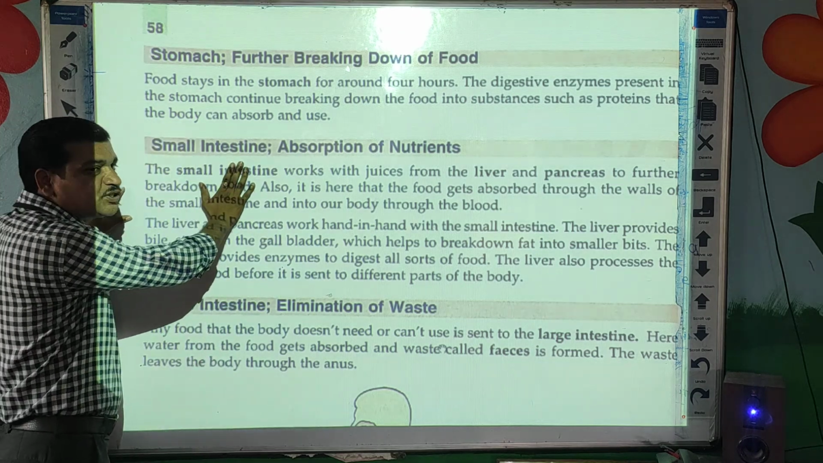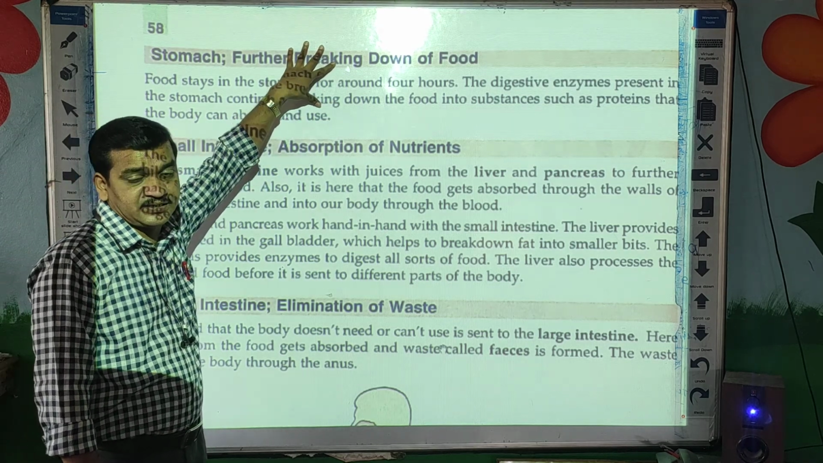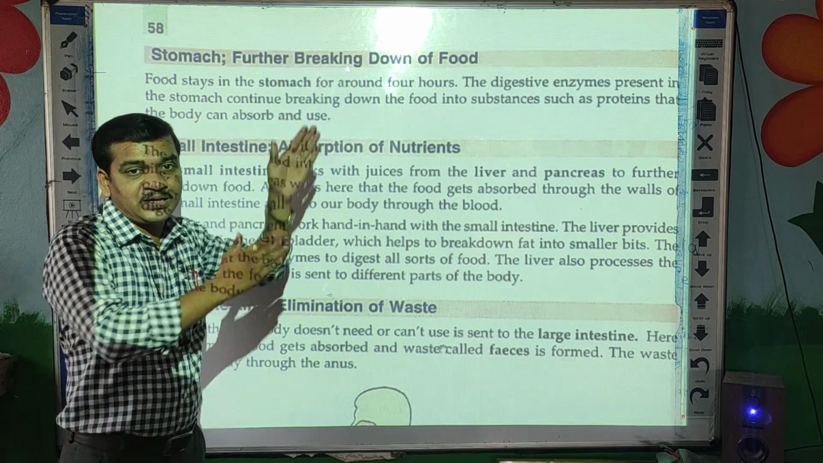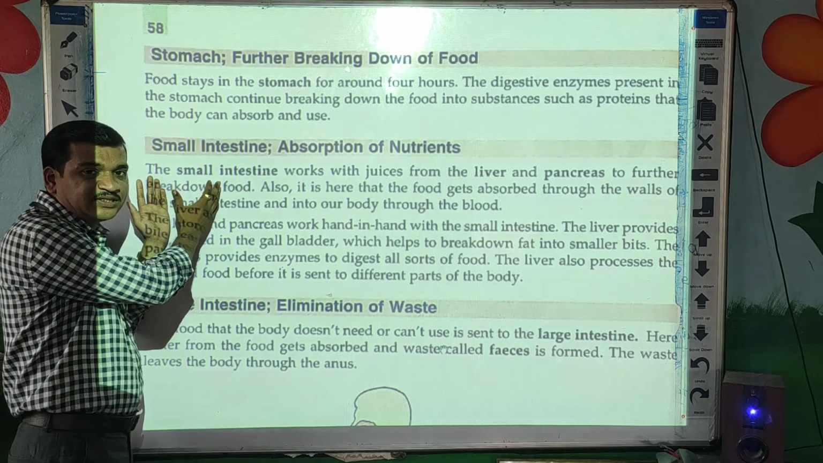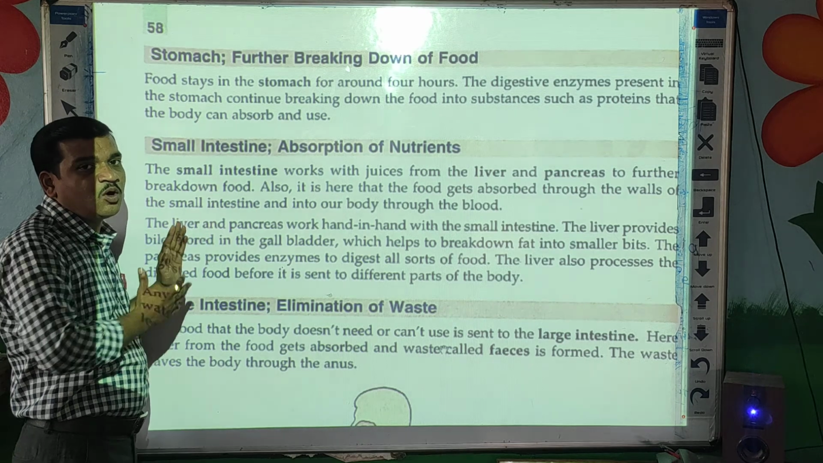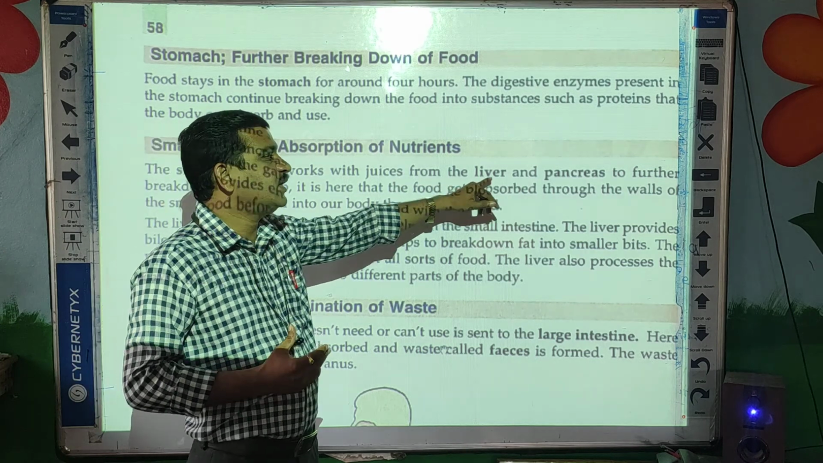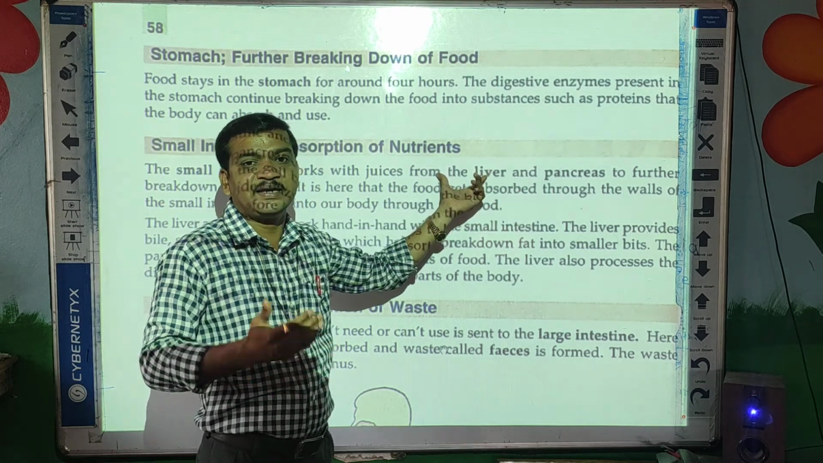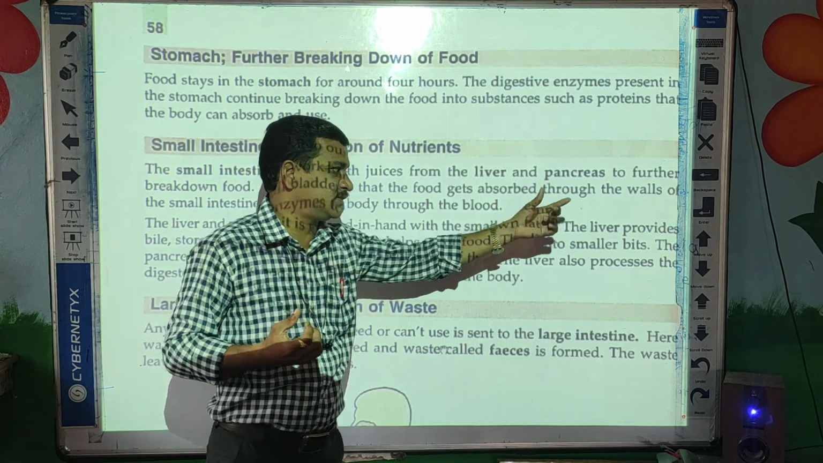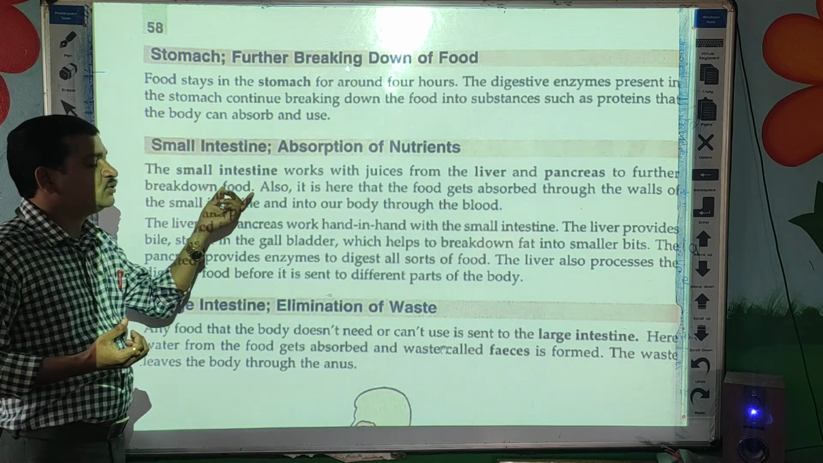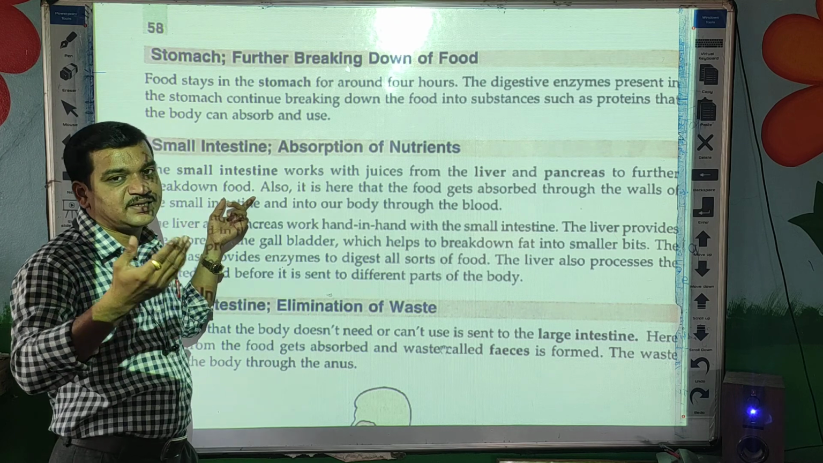Now next, about the small intestine and large intestine. Here some food is digested, but some food remains as it is. So that food is sent to the small intestine. Once the undigested food comes into the small intestine, the small intestine works with the juices from the liver and pancreas. The small intestine gets the juices from the liver and pancreas. These are glands, which also secrete juices that are helpful to further break down and digest the food items.